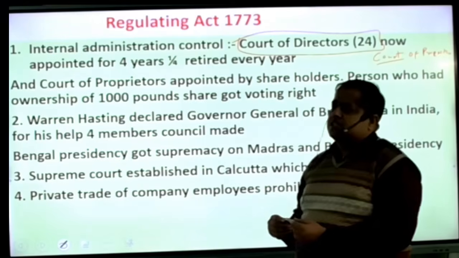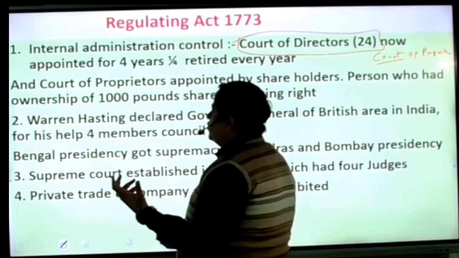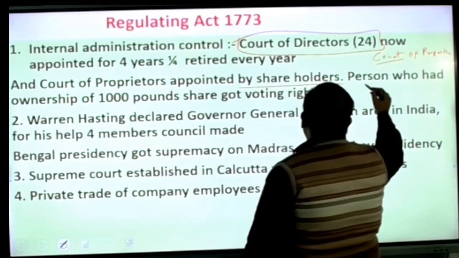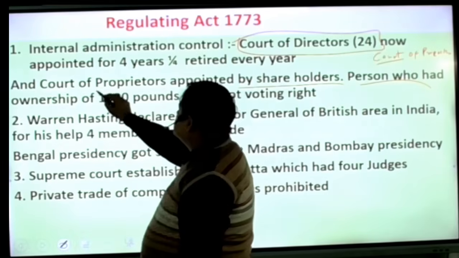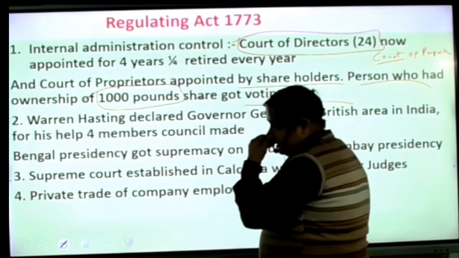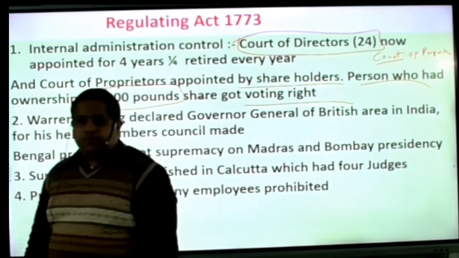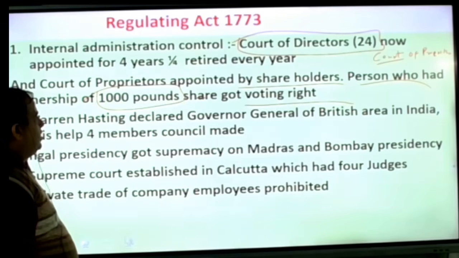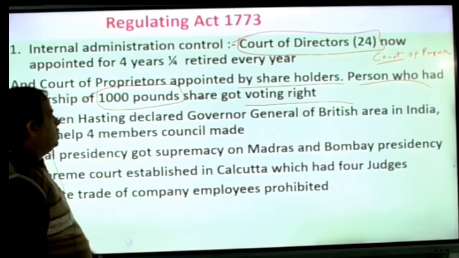There was a provision made that 1/4 retire every year, and the Court of Proprietors was appointed by shareholders; a person who had ownership of 1,000 pounds of share got the voting right. This is the condition of India at that time. Warren Hastings was declared Governor General of the British area. Here it was said that Governor Warren Hastings now becomes the Governor General of the whole British area.